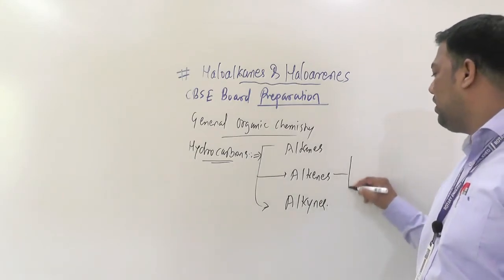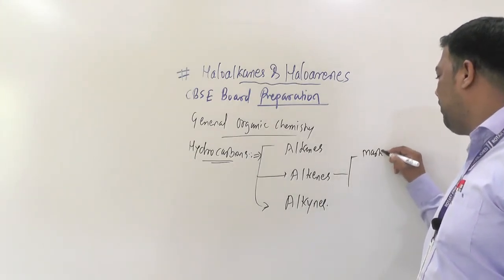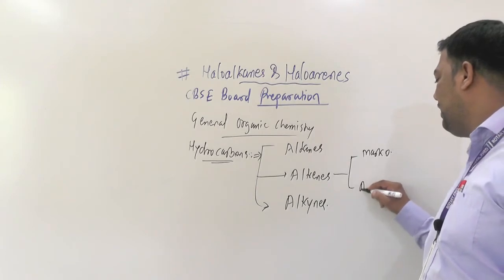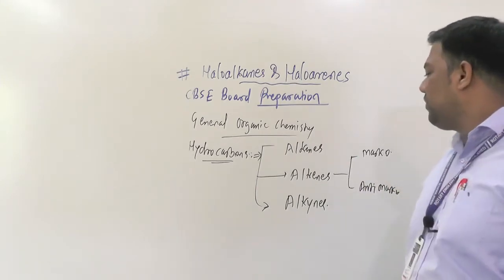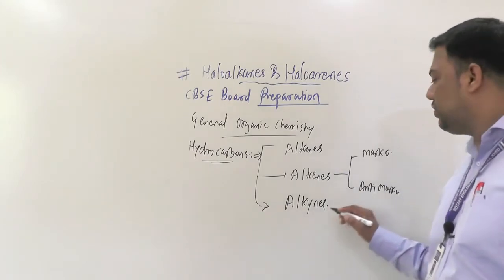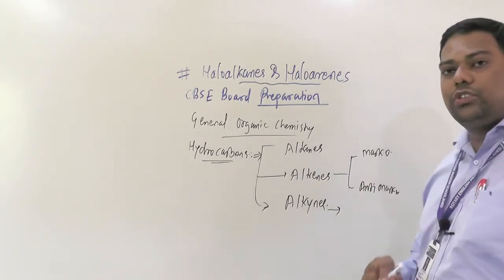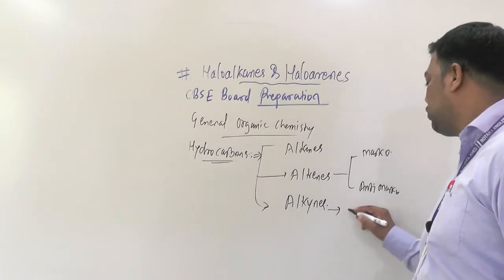Markovnikov rule and anti-Markovnikov rule we discussed. Then in the preparation of alkynes we use one reagent, that is sodamide.